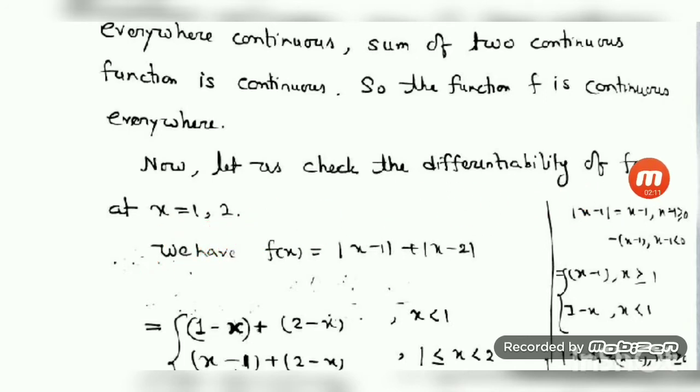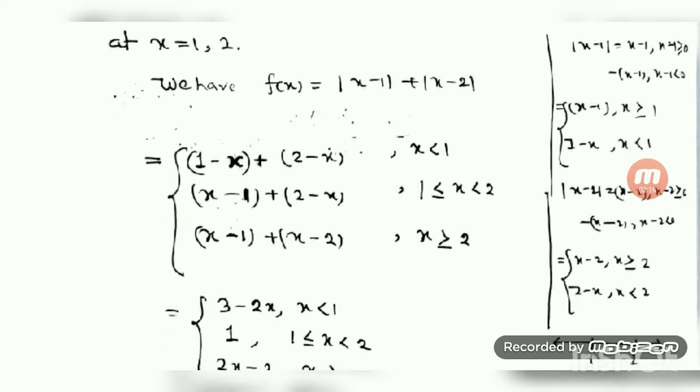For this purpose, I am first going to write the expanded form of f(x) because it's a modulus function.